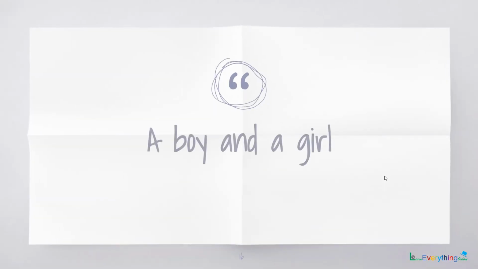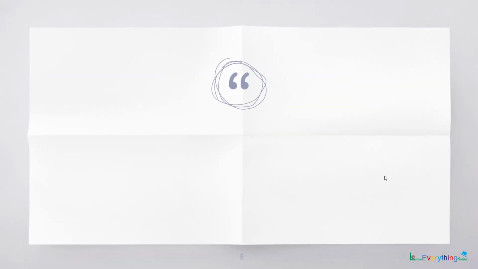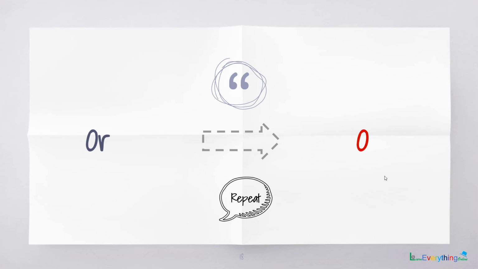So how would we say a boy and a girl? Un chico y una chica. Next conjunction is or. Again, or is very simple, a single syllable, that is just o.